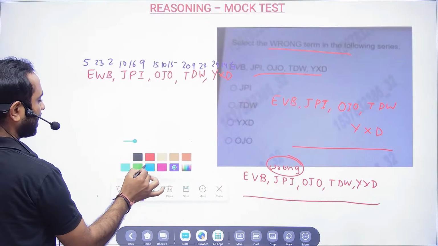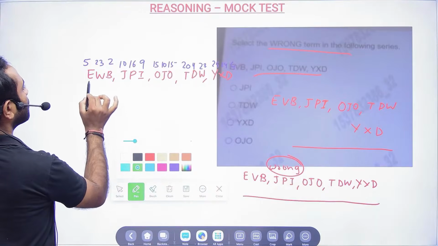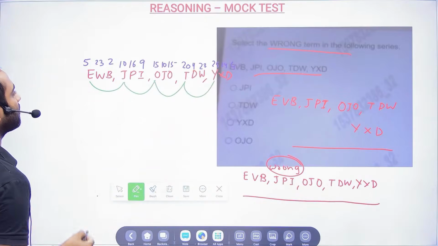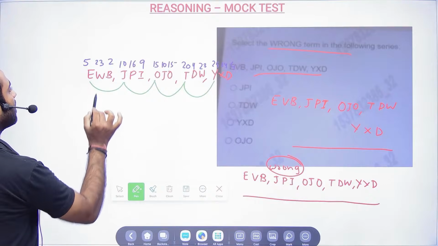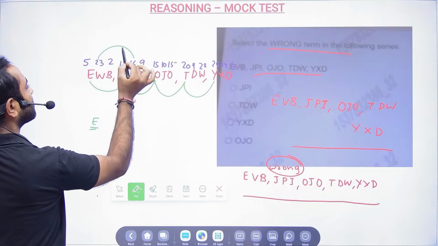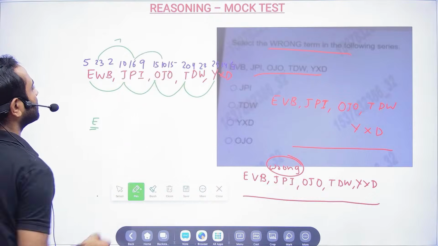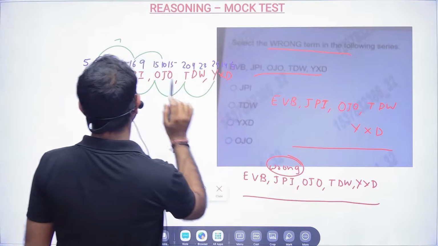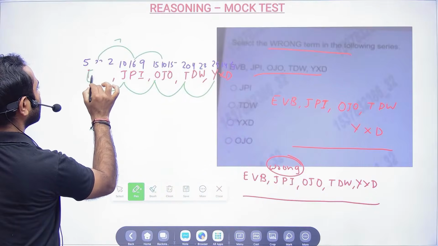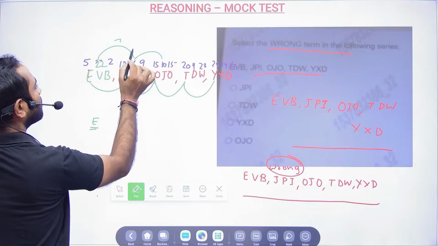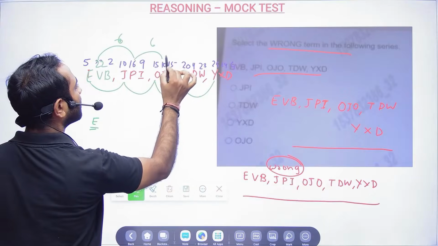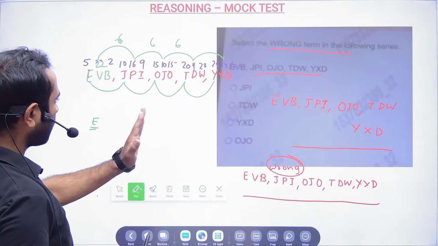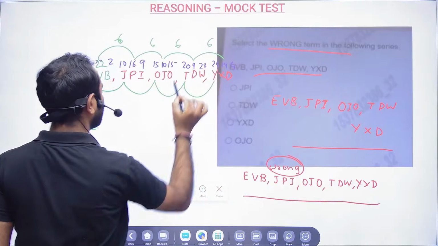Now let's try to understand what is happening here, my dear friends. 5 plus 5 is 10, 10 plus 5 is 15, 15 plus 5 is 20, 20 plus 5 is 25. So the first letter is done. Now the second one: 23 minus 7, 16 minus 6. So it is EVB, I am sorry, so B will be 22. Now this is 6 and here also 6. Then 10 minus 4 is 6, and then 4 back, 26, 24. So here also 6. So this is also proper.